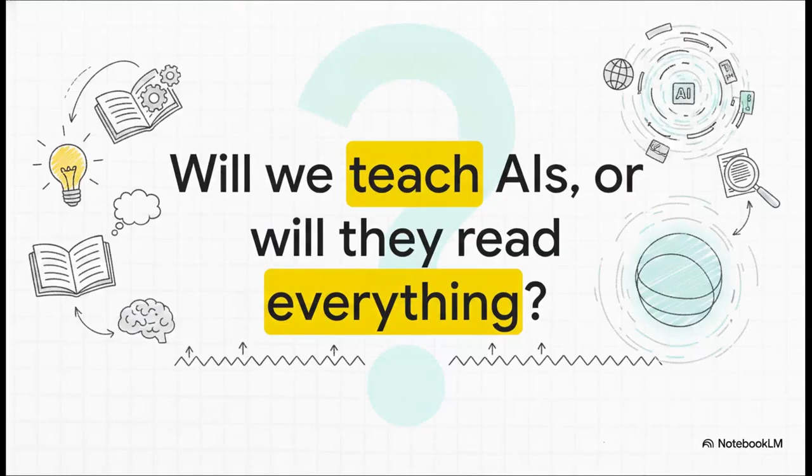I want to leave you with this final, kind of provocative thought. We talked a lot today about the current context window bottlenecks and the high costs. But as techniques like flash attention advance and context windows scale to millions or even a billion tokens, the whole paradigm might shift again. Will we still need complex retrieval-augmented generation setups? Or will future AIs simply ingest your entire company's history, or perhaps literally everything ever written on the internet in a single instant before answering your prompt?